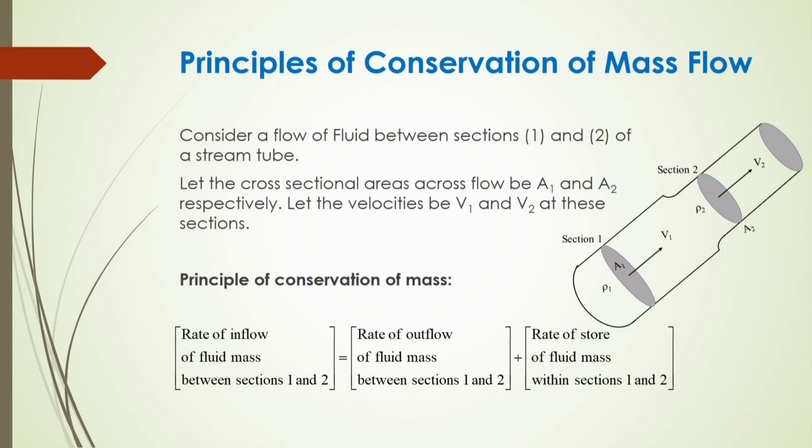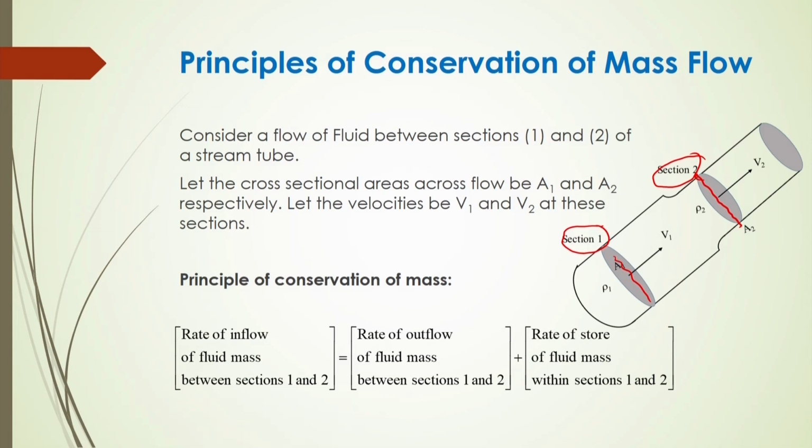Suppose you consider a flow of fluid between two sections as shown in your figure in the slides, section 1 and section 2, and the fluid will be flowing through these sections.